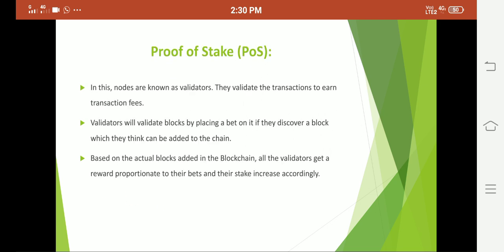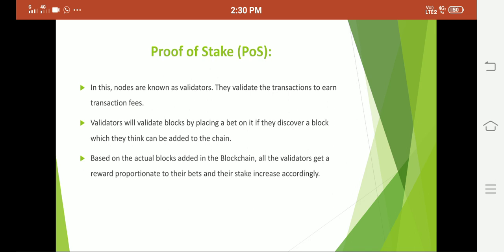Okay, one more protocol we have is proof of stake, otherwise we can call it POS. This is also one of the consensus protocols. In this, nodes are known as validators. Here there is no proof of work. The miners are not spending their electricity or bandwidth or storage. Here the blockchain nodes are the validators. They will verify the transactions, so they validate the transactions to earn the transaction fee. In a blockchain network, whenever you are performing some operation, there may be a transaction fee. That transaction fee will be paid to the validators.